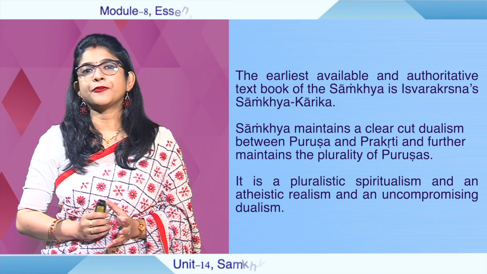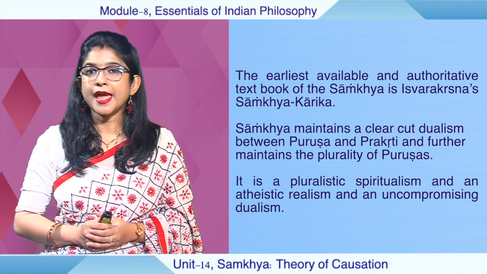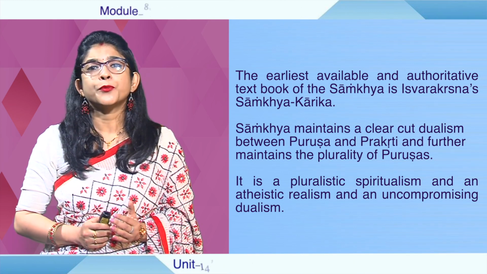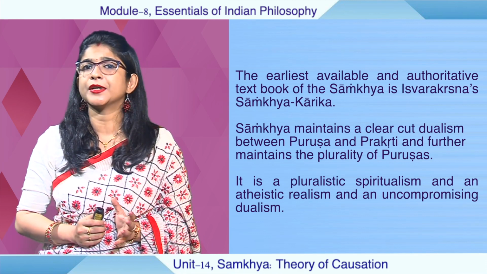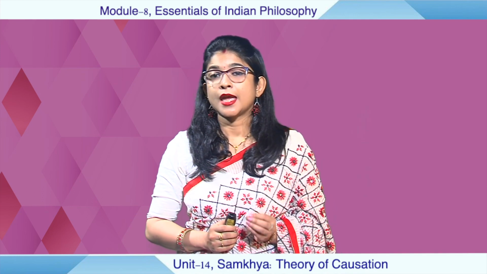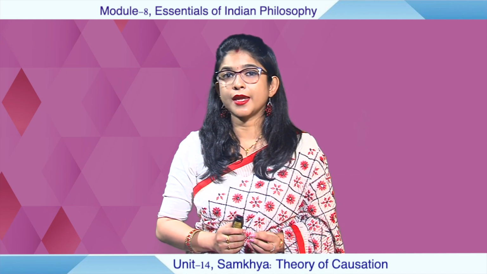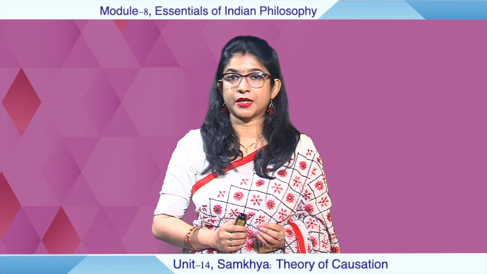So this system of Indian philosophy is a pluralistic spiritualism, an atheistic realism and an uncompromising dualism. They do not compromise with the theories of reality, that is Purusha and Prakriti. It is pluralistic spiritualism because it accepts the plurality of Purushas; atheistic realism because they do not believe in the existence of God; and uncompromising dualism because they accept two realities, that is Purusha and Prakriti.